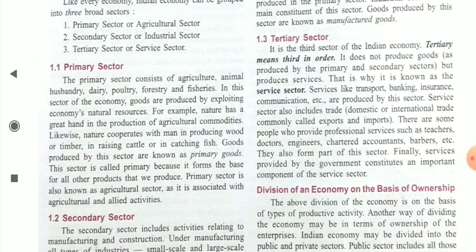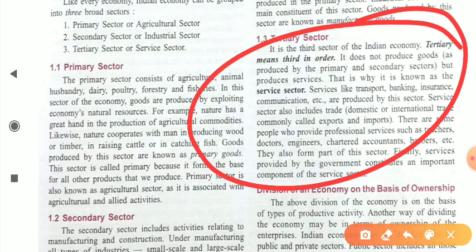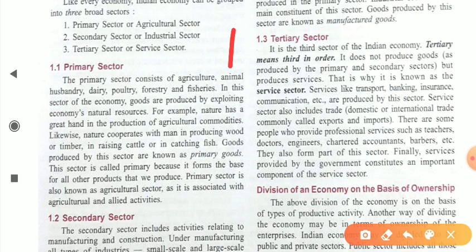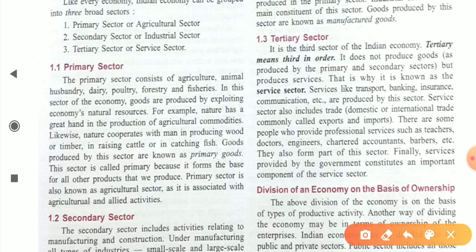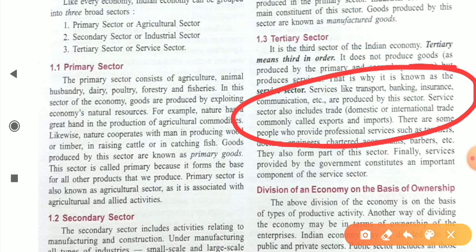If you talk about the definition, it is the third sector of the Indian economy. Tertiary means third in order. It does not produce goods as produced by the primary and secondary sectors, but produces services. That's why it is also known as the services sector. What are those different types of services? Services like transport, banking, insurance, communication, etc. are produced by this sector. The services sector also includes trade, like domestic and international trade, commonly called export and import. So export and import are part of this particular sector.